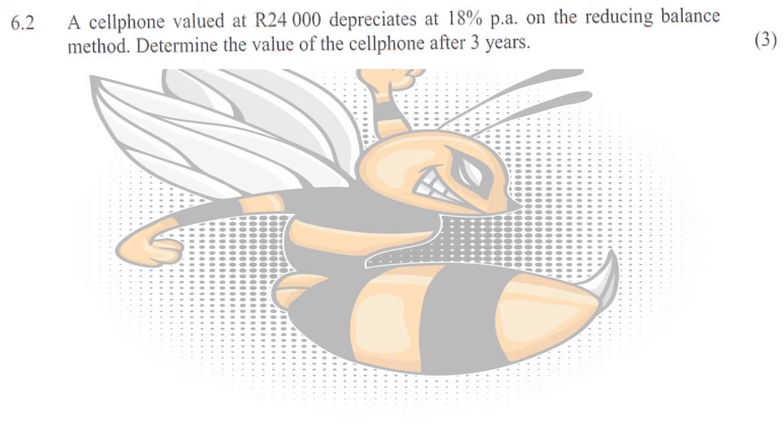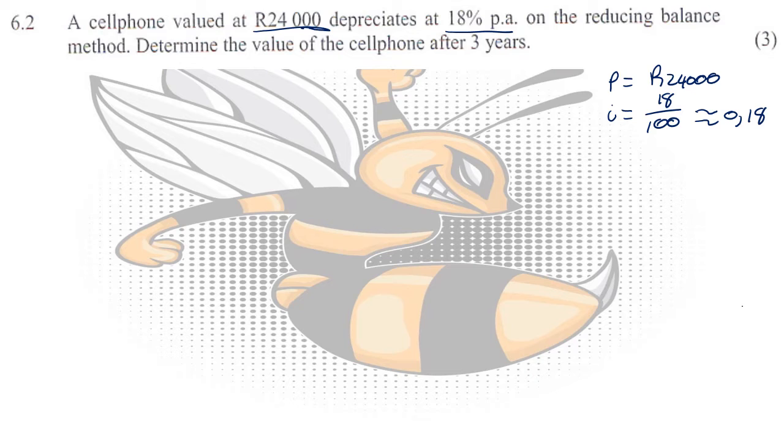Then the next question asks you, a cell phone valued at 24,000 depreciates at 18% per annum on the reducing balance method. Determine the value of the cell phone after 3 years. So we have the 24,000, that's going to be the original value of the phone, so that's my P value in this case. 18% per annum tells me my interest rate is 18 over 100, which in decimals would give me 0.18. Now remember, we only swap to decimals if it gives us a simple, easy decimal to work with.